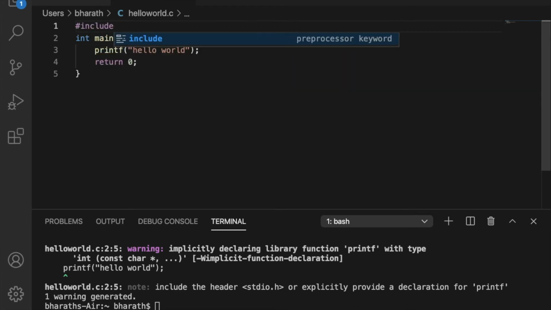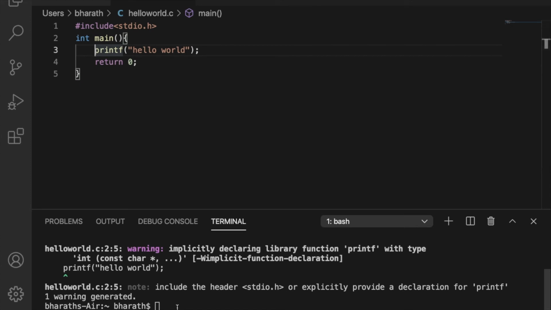Include, the library name is stdio.h. This will include that library. So now I'm saving it. That's why it is telling. Note, it is giving a suggestion, include the header stdio.h, which means this will include the library which has this function printf, or provide a declaration, or write your own printf. So now I am including this header so that this printf will be covered from that library.